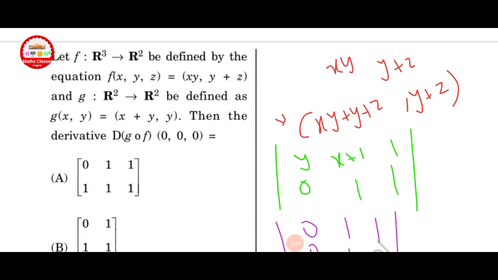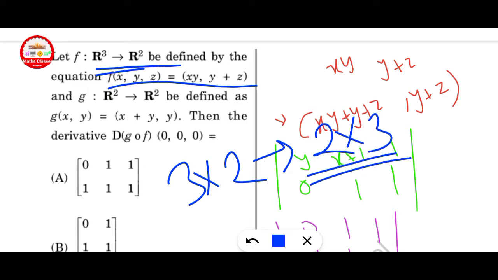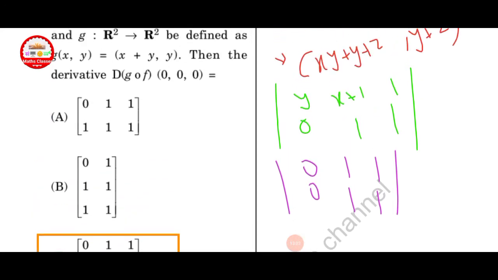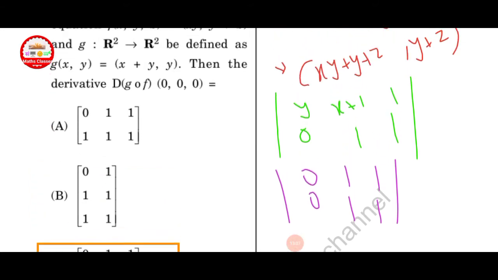Next question. Let f from R cube to R2 be defined by the equation f of x, y, z is equal to x y, y plus z. First of all, understand the question. For f of x, y, z, here we get 3 cross 2, which is converted into 2 cross 3. We get a 2 cross 3 matrix. Now discard other options. Here B is discarded. Only B is discarded.